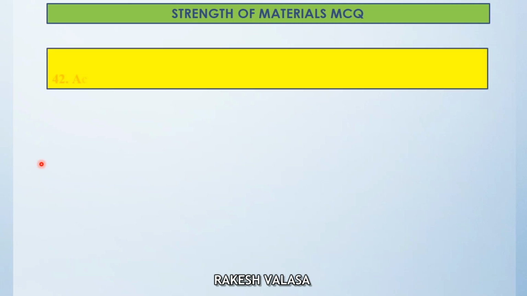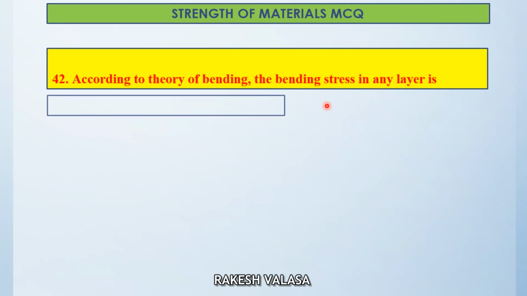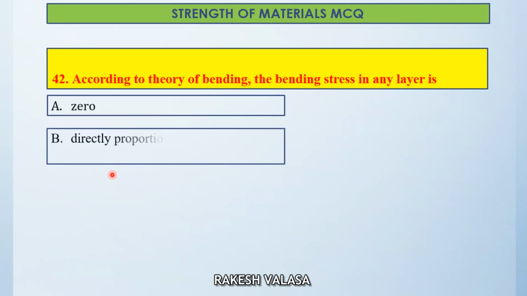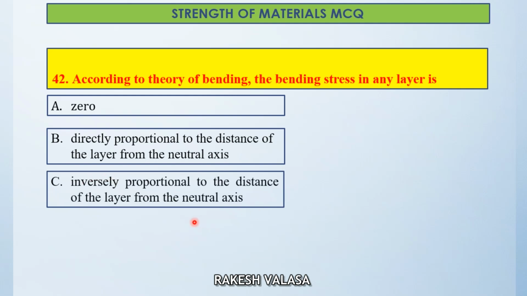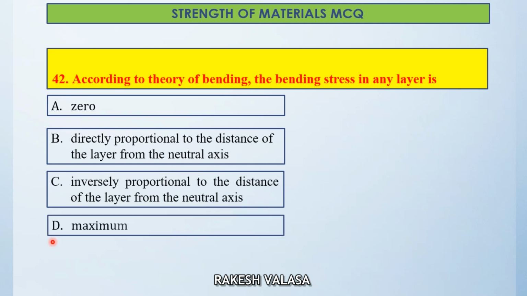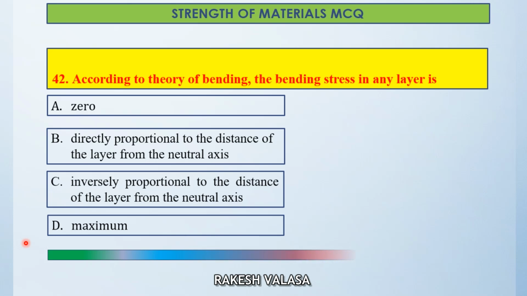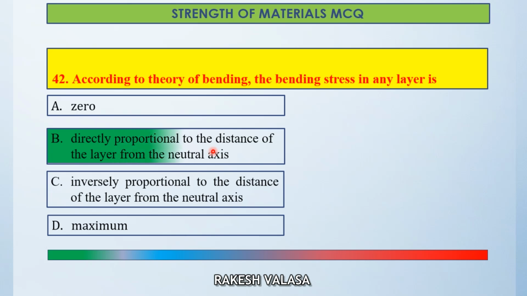Question number 42. According to theory of bending, the bending stress in any layer is option A, 0, option B, directly proportional to the distance of the layer from the neutral axis, option C, inversely proportional to the distance of the layer from the neutral axis, option D, maximum. The correct answer is option B, directly proportional to the distance of the layer from the neutral axis.